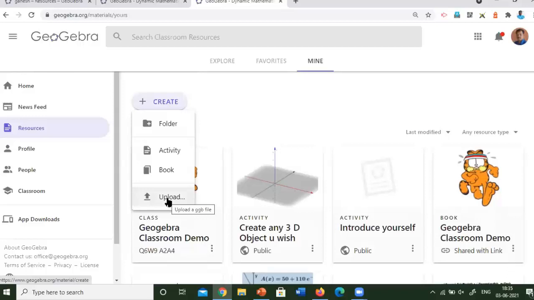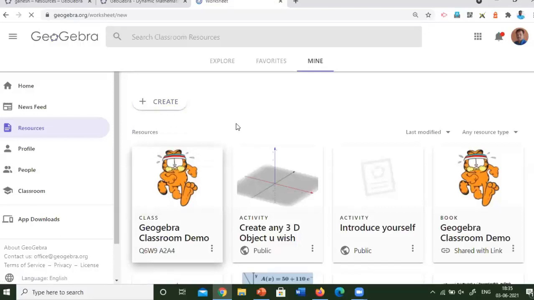So the first thing I am going to introduce is creating a book. The book is a collection of activities. For that, we have to create activities. So the first thing we have to do is create an activity. So I will click here, activity.